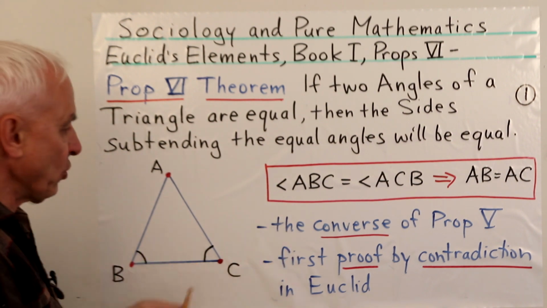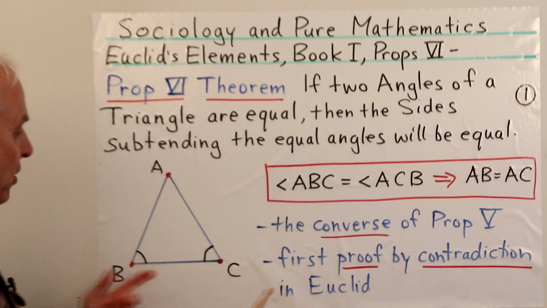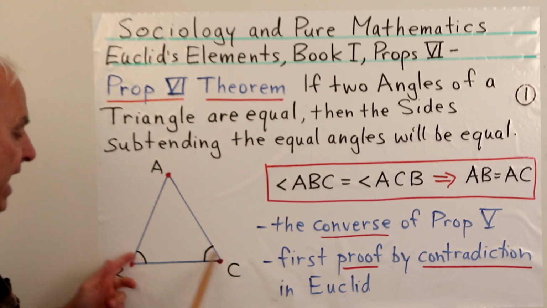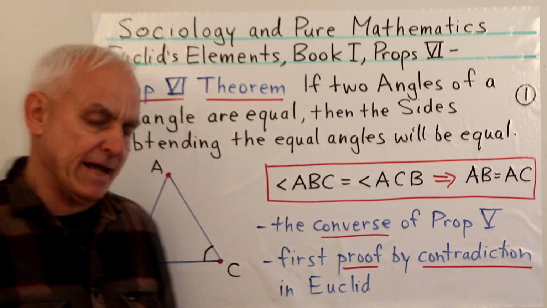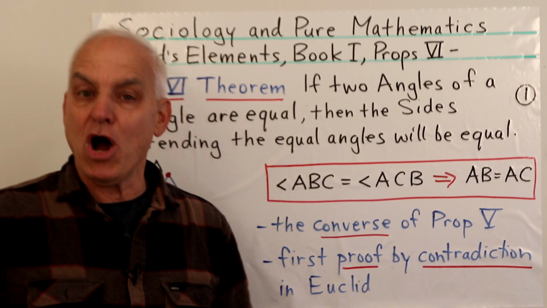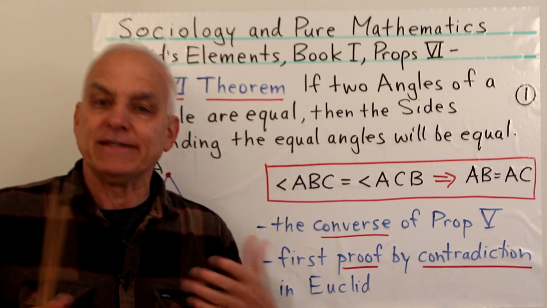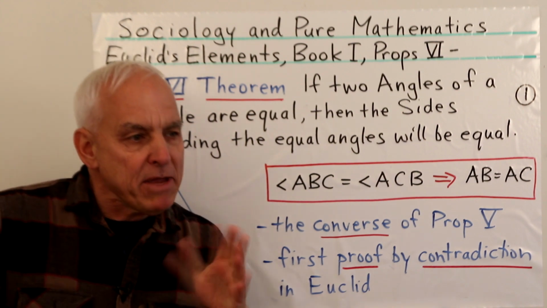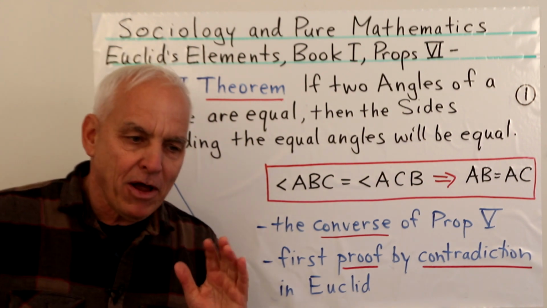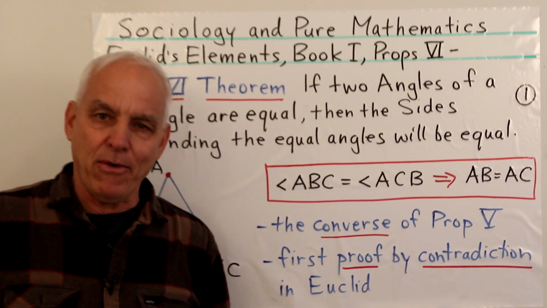And Pons Asinorum is the converse, saying that if the two sides are equal, then the corresponding or subtending angles are equal. This is the first example of a proof by contradiction in Euclid. So it's a very important example of a proof technique in mathematics, which is maybe a little bit contentious. Some people are not so agreeable with the idea of allowing this.